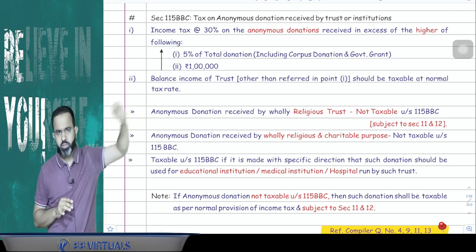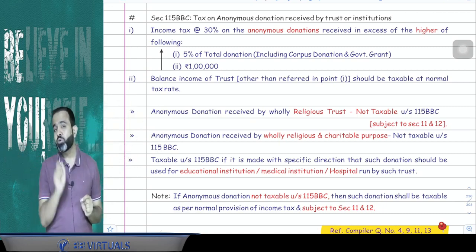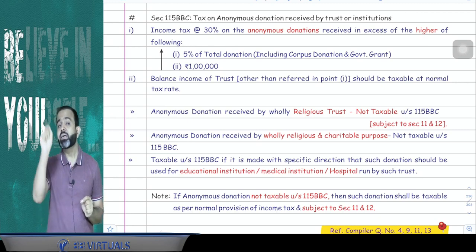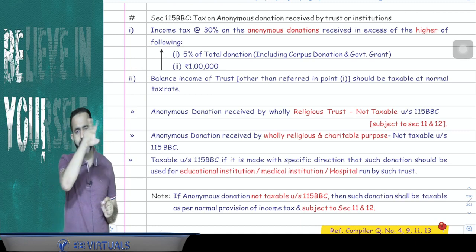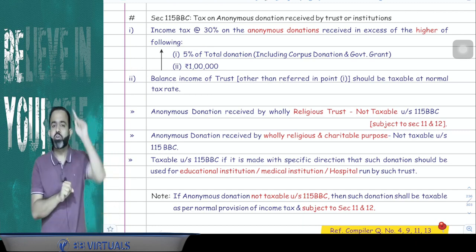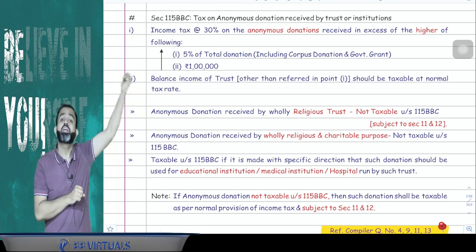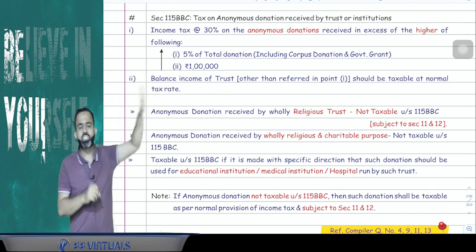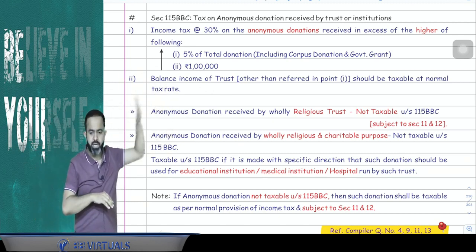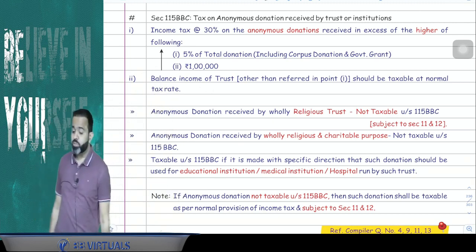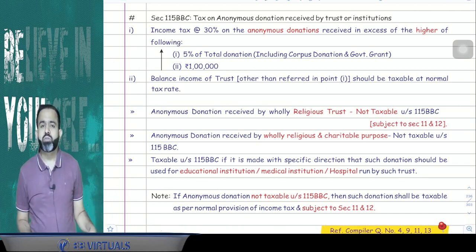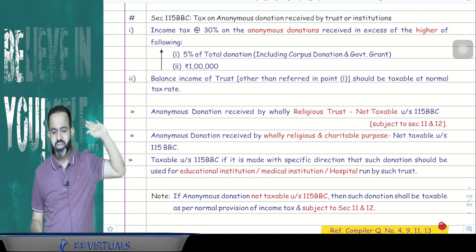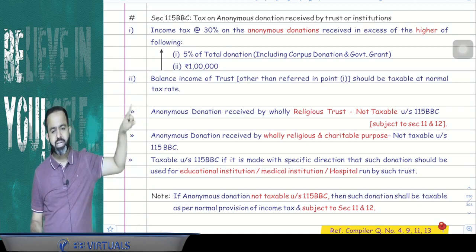That is under 11 and 12. So the lawmaker says that if anonymous donation is received by a religious trust, religious trust means all temple, gurudwara, mosque and church, then, guys, that anonymous donation will be part of sections 11 and 12 only. Means that anonymous donation will have 15%, 85% applied and all. But if anonymous donation is received by any charitable trust, then total anonymous donation will be taxable at a flat 30% under section 115BBC.